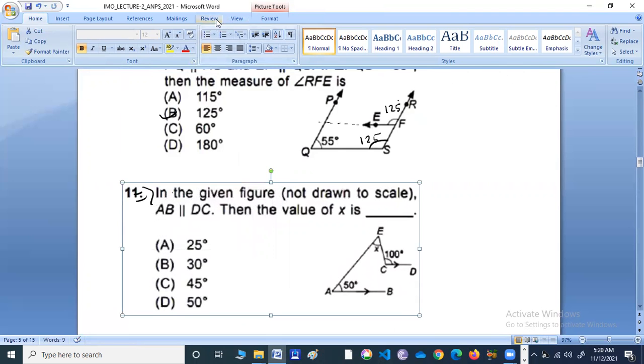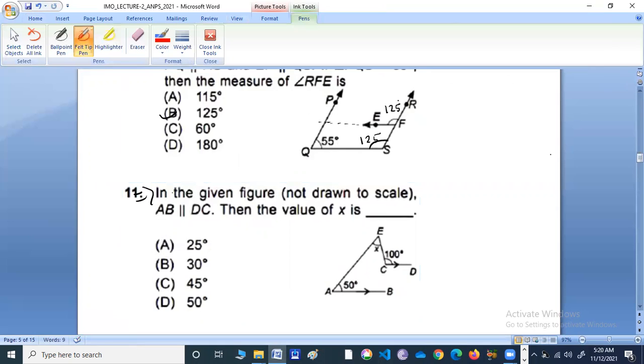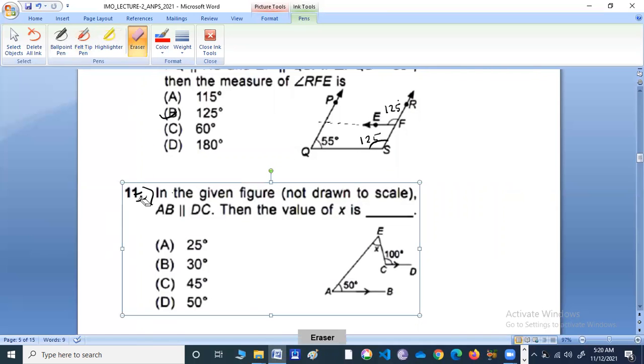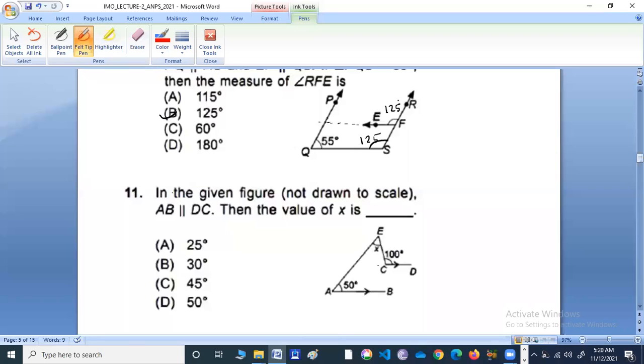Good. So they need the value of x. These two are parallel, given.